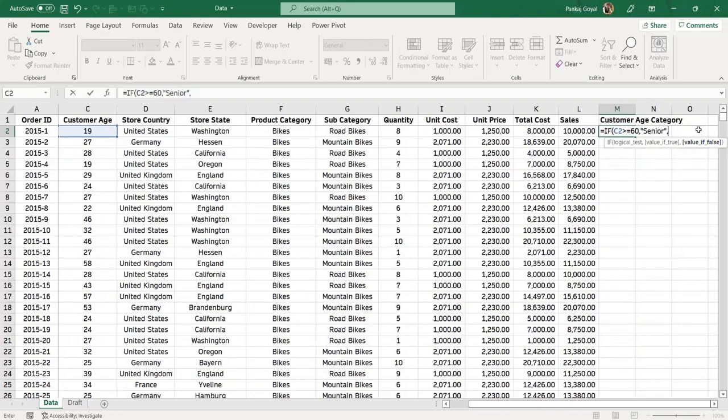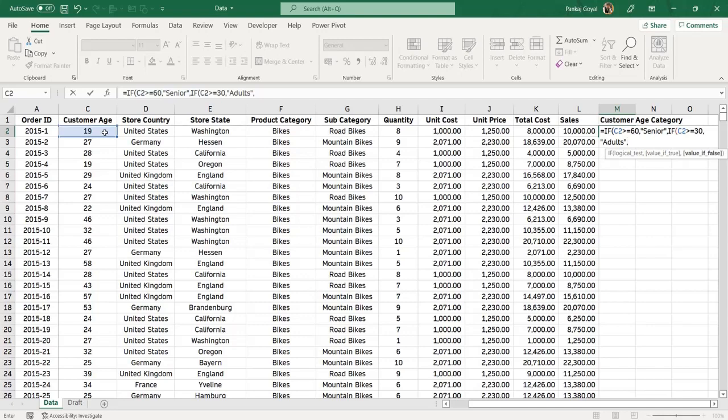Now, what is my second condition? My second condition is that if the age is not greater than 60 years, then we have two categories left, either adult or teenagers. So now I'll give my second if here. Now my condition would be if this cell is greater than or equal to 30, then we would have adults.